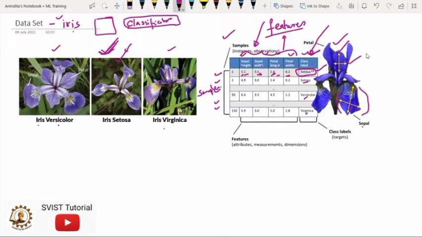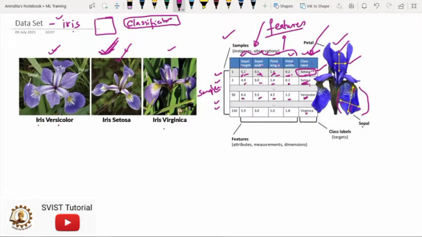But here the point is, not all Setosa types will have the same sepal length, sepal width, petal length and petal width. In this data set, we have so many Setosa flowers. We are collecting the Setosa category one by one and tracking all the sepal length, sepal width, petal length and petal width. Then the same thing is repeated: we picked up the versicolor category one by one and tracked their properties in the data set.